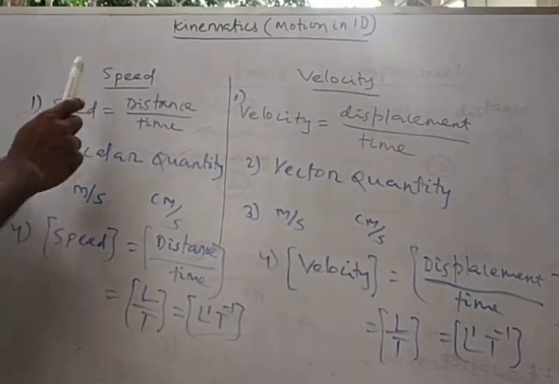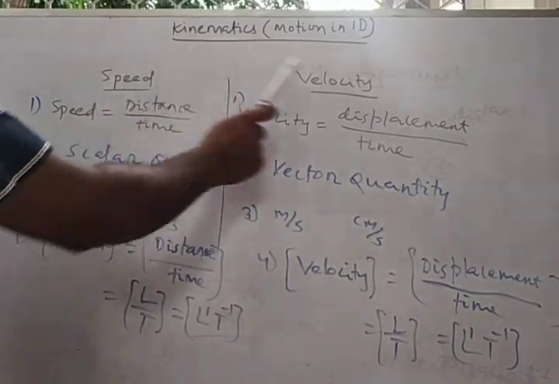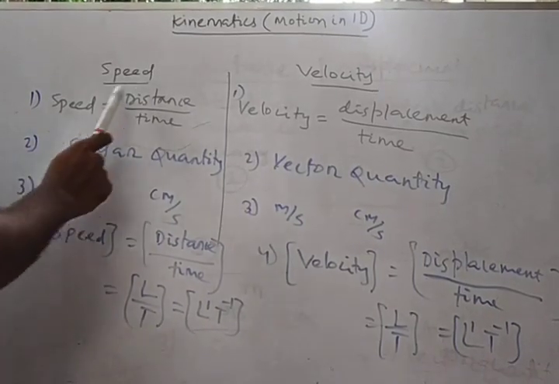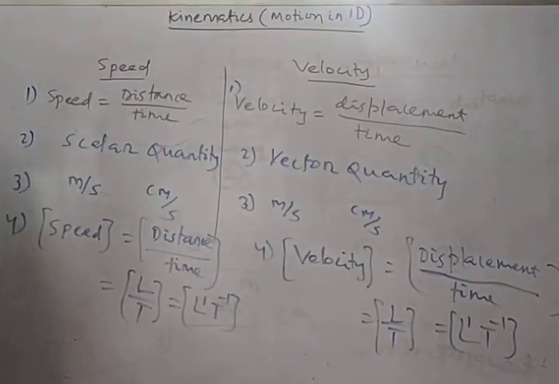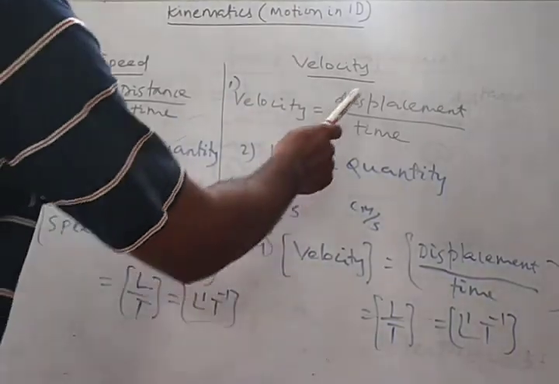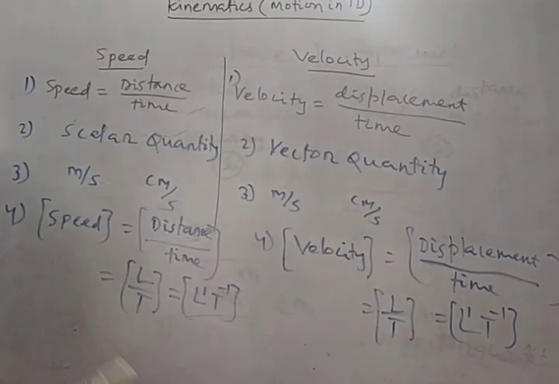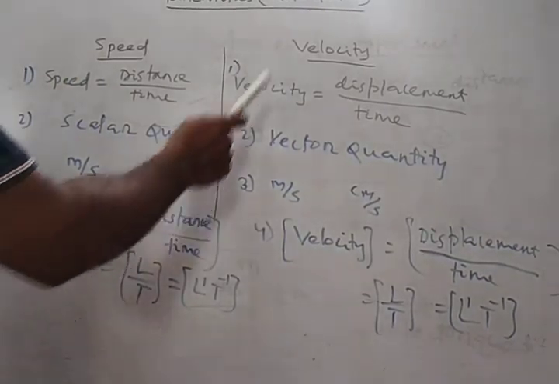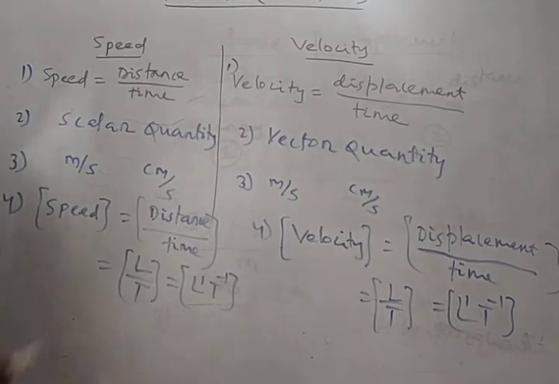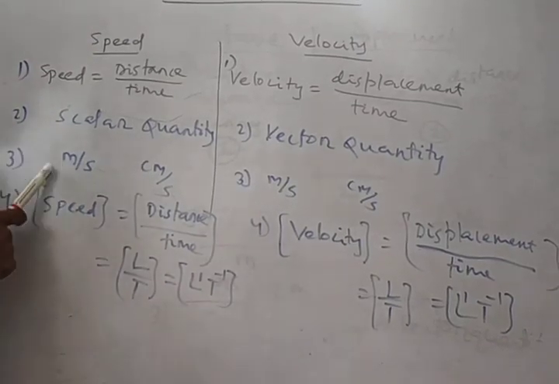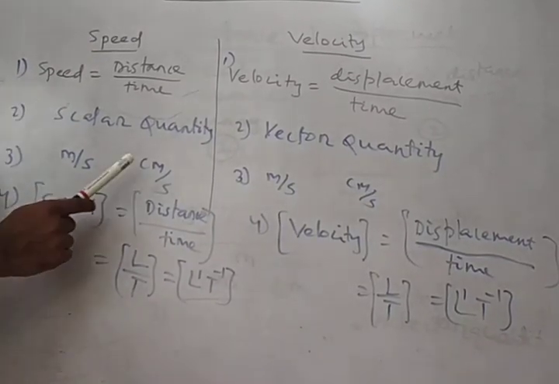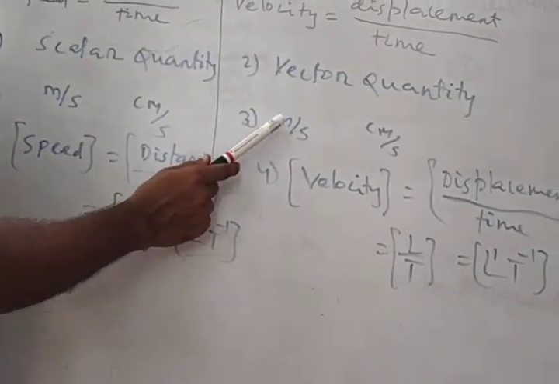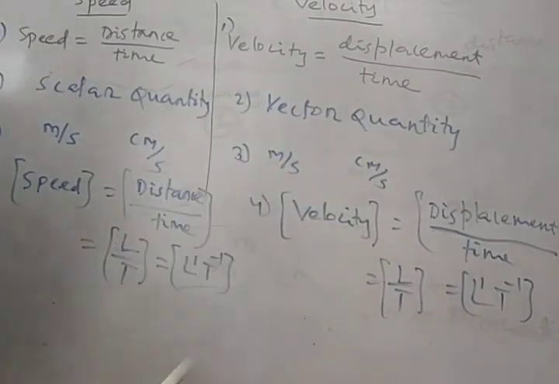So now I'm going to give a comparison between speed and velocity. Speed is nothing but rate of change of distance, or distance by time. Similarly, velocity is nothing but rate of change of displacement, that is displacement by time. Everything is there in the 9th standard syllabus. Now speed is a scalar quantity, whereas velocity is a vector quantity. The unit of speed in MKS or SI system is meter per second, in CGS system is centimeter per second, whereas the unit of velocity in MKS system is meter per second and in CGS system is centimeter per second.